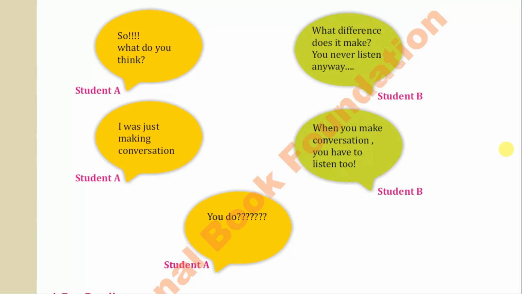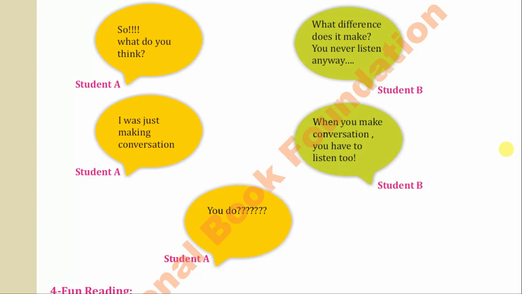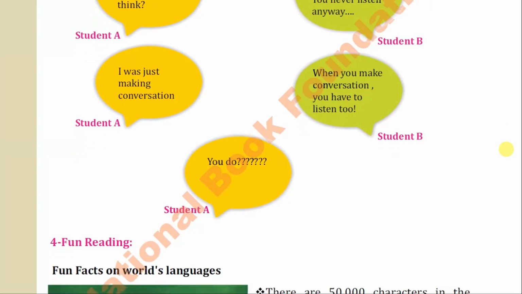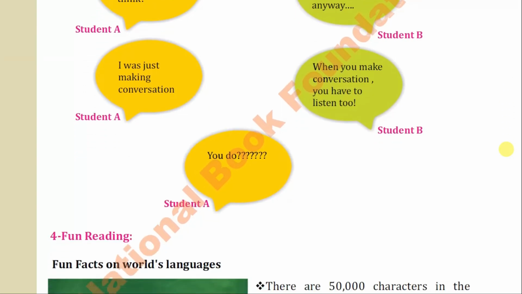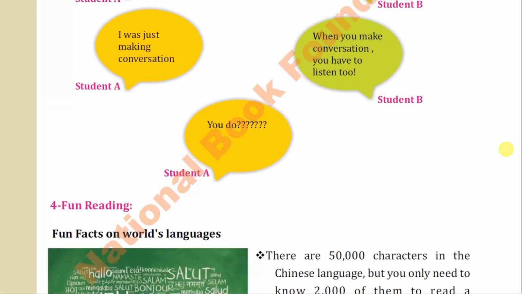For example, student A: So what do you think? Student B: What difference does it make? You never listen anyway. Student A: I was just making conversation. When you make conversation, you have to listen too. Student B: You do. Now, this is by student A. So when we are making conversation, we should listen to the other people also. Conversation does not mean just speaking. It also means listening to other people. This is the thing that they want to emphasize.